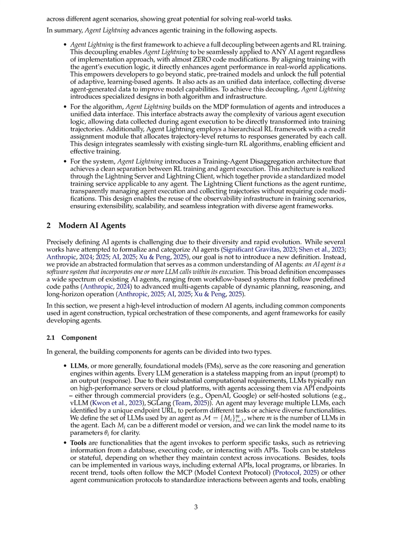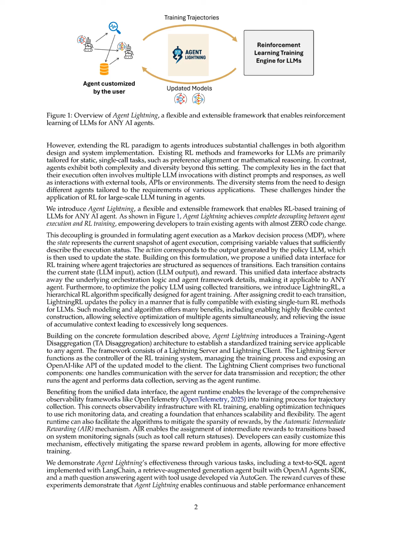The Agent Lightning Framework operates by achieving a complete decoupling between agent execution and reinforcement learning, RL training, which is fundamental to its design. First, it formulates agent execution as a Markov decision process, MDP, where the current state represents a snapshot of the agent's execution, and actions correspond to outputs generated by the policy LLM. This allows for a unified data interface that structures agent trajectories as sequences of transitions, each containing the current state, action, and reward, abstracting away the complexities of agent orchestration.